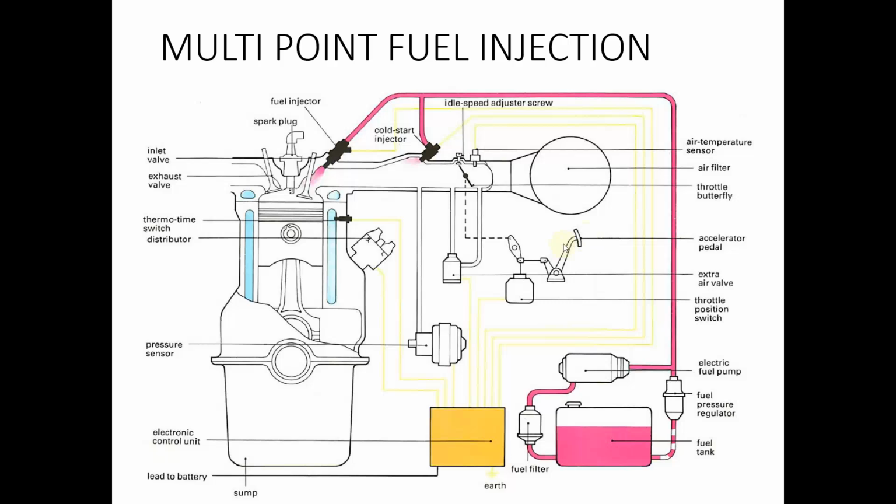So similarly, for the different operating conditions or for the different requirements, there are different sensors that are mounted in the engine at different points, and these sensors will give appropriate information to the electronic control unit, so that electronic control unit will send accordingly the condition that is needed for the fuel injector, whether it should inject more fuel or whether it should inject only lesser fuel. So this is the functioning of multi-point fuel injection system. It is a very easy system to understand.